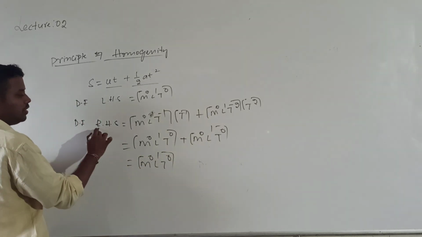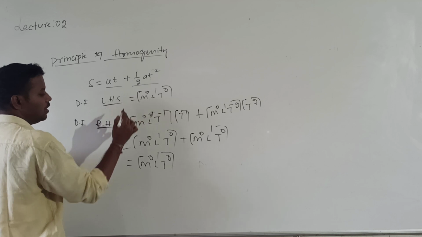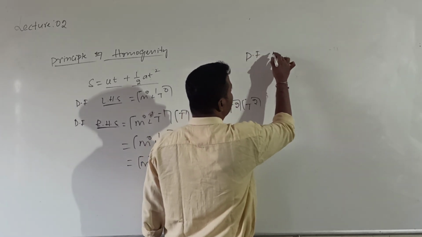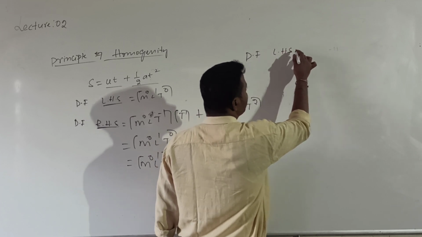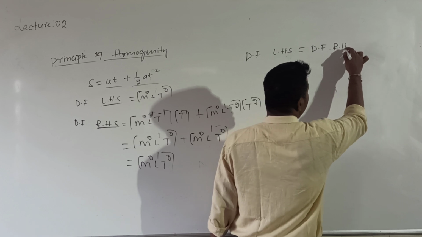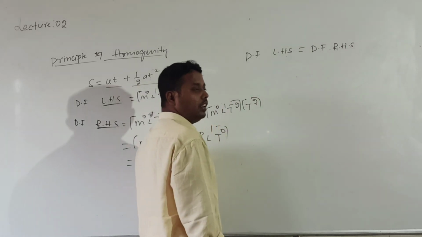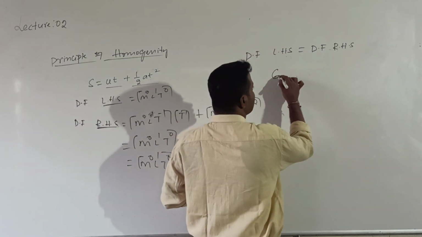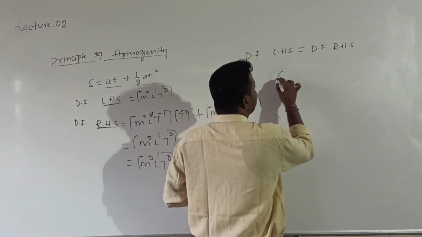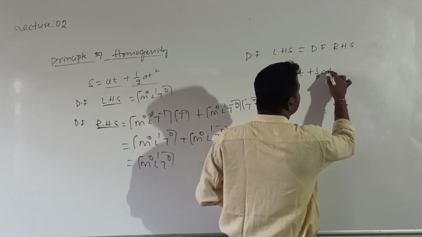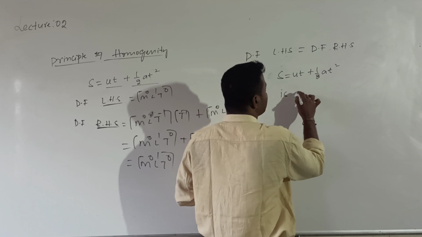So this is the dimensional formula of which one? RHS. Now the dimensional formula of LHS is exactly equal to the dimensional formula of which one? RHS. So if this condition is valid, according to the principle of homogeneity, the given equation, S is equal to ut plus half at square, is dimensionally correct.